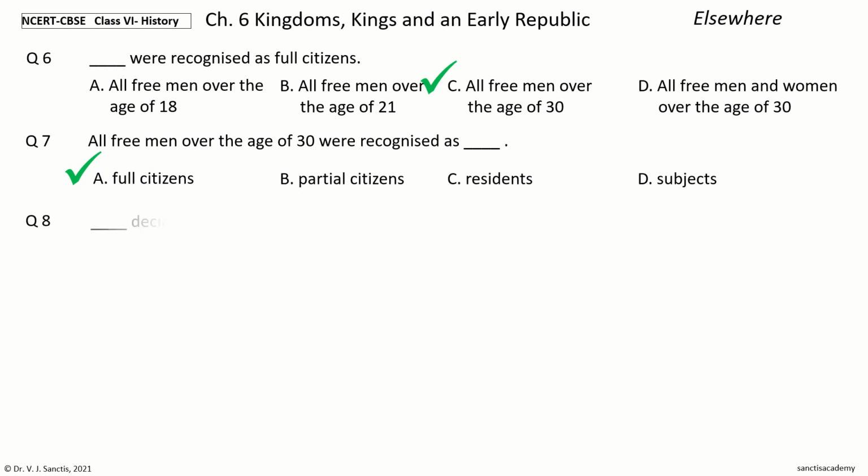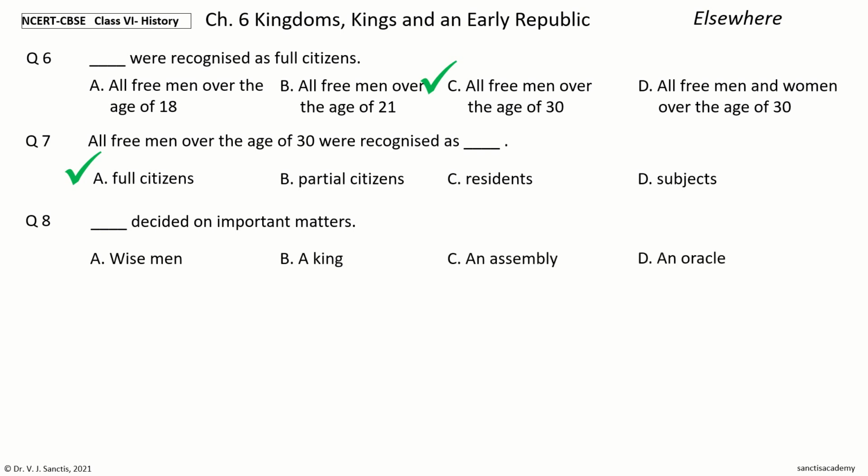Question 8. Dash decided on important matters. The options are wise men, a king, an assembly, an oracle. Your time to choose. And the answer is an assembly. So, an assembly decided on important matters.